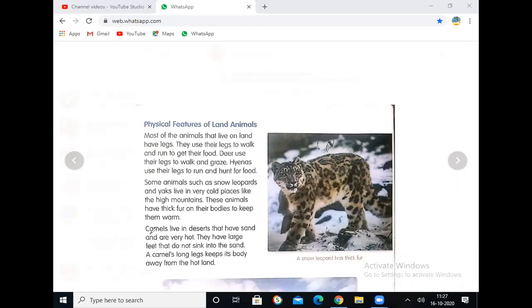Now, camels live in desert. Where do camels live? Camels live in deserts that have sand and are very hot. Normally if you observe the desert, it will be very hot. But camels can walk, run, and do all activities there. It means it has adapted there itself.